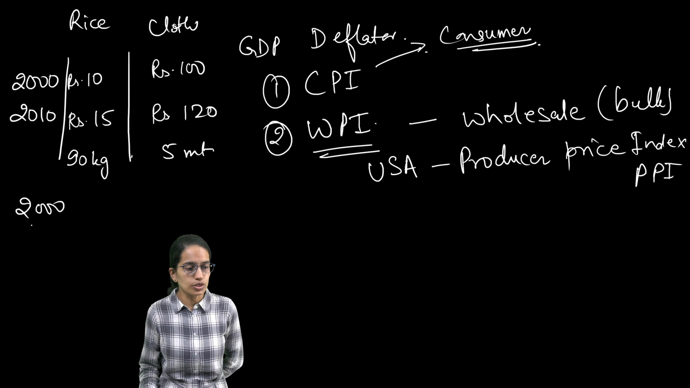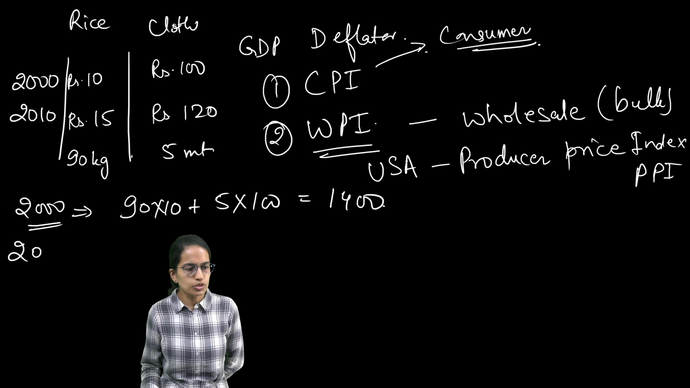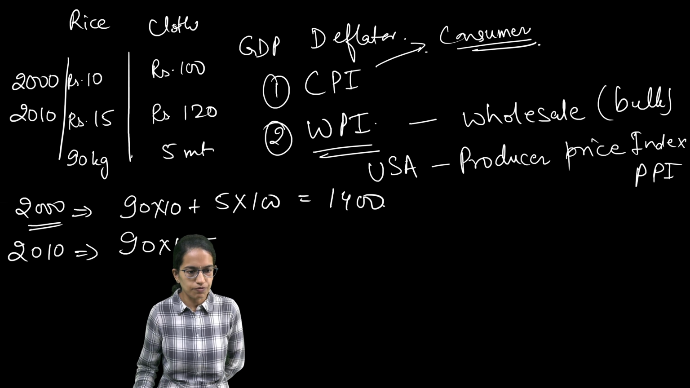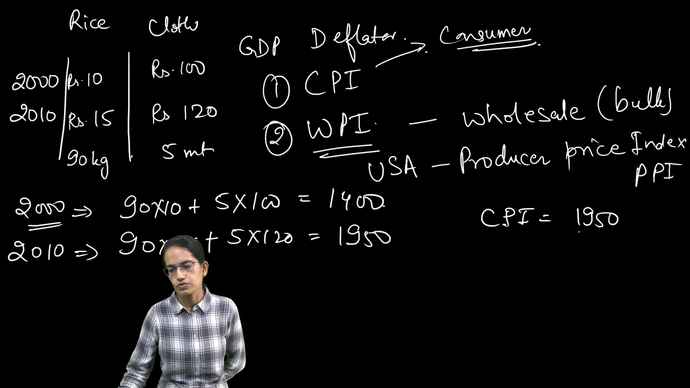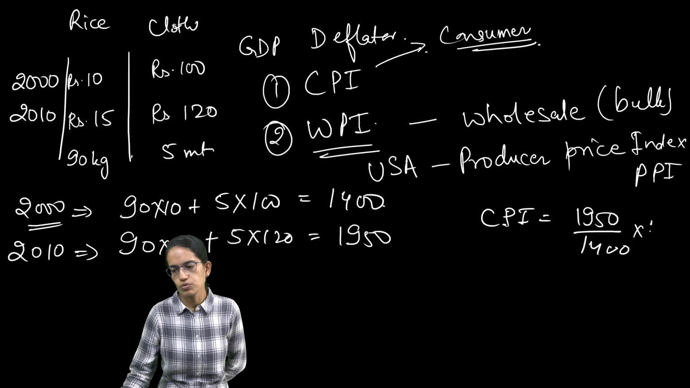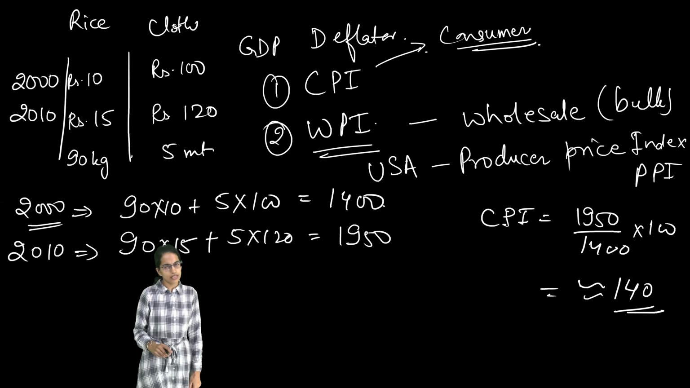For the year 2000, it would be 90 into 10 plus 5 into 100, which is 900 plus 500, 1400. For 2010, it would be 90 into 15, which is 1350, plus 5 into 120, which is 600, that gives you 1950. So the consumer price index in this case would be 1950 divided by 1400 multiplied by 100, that comes approximately to 140. So the consumer price index would be somewhere around 140.